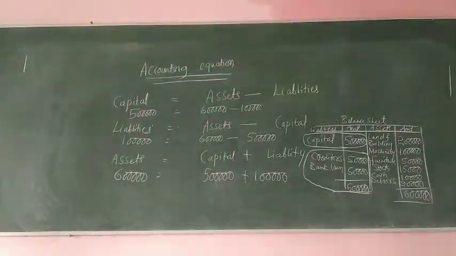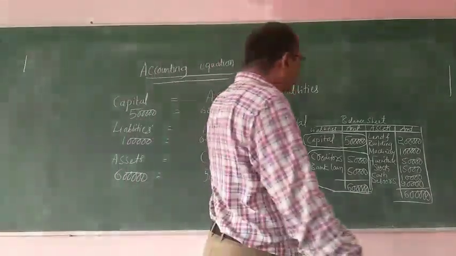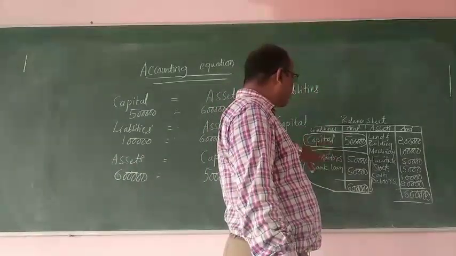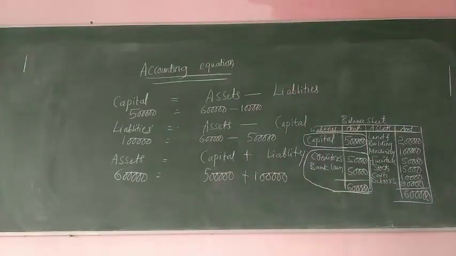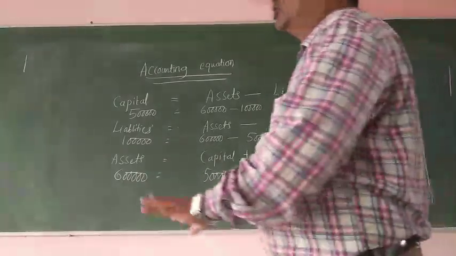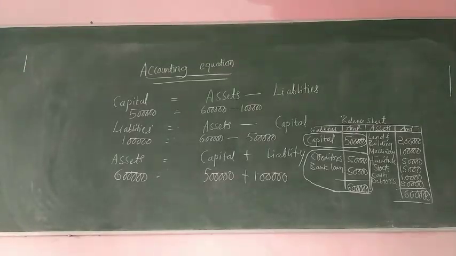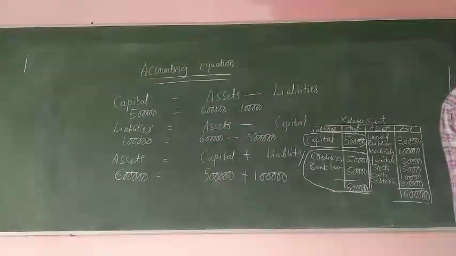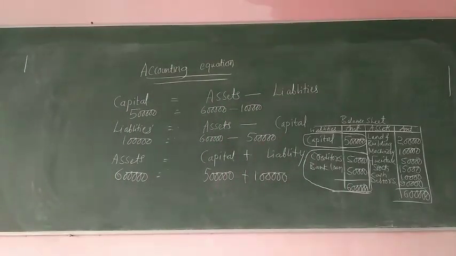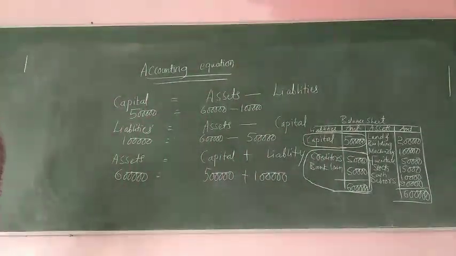So I hope that you have understood. If you have not understood, see, I repeat it once again. This is the format of balance sheet. First, they show the capital, and then they show the liabilities. Liabilities means bank loan, creditors, bills payable, or whatever amount is outstanding during this year to be paid to outsiders. So all the amount which is payable by us to the outsiders is called as what? Liability. And the assets means land, building, machinery, furniture, stock, debtors.